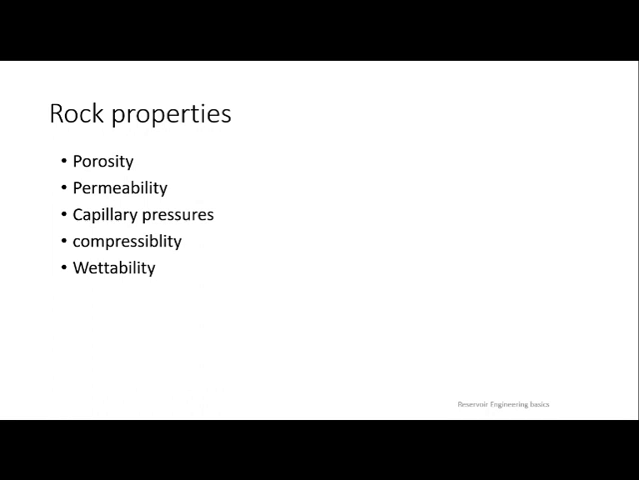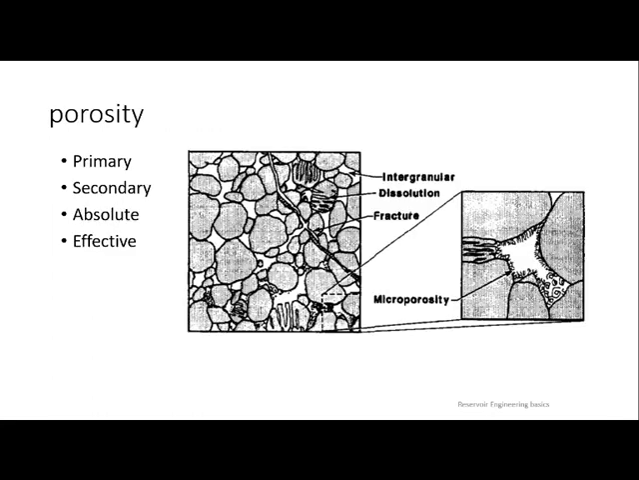Permeability has nothing to do with attracting. Any fluid can come; the rock should have an ability to allow that fluid to flow through it. How will it allow any fluid to flow through it? Only through interconnected pore spaces. When there are interconnected pore spaces, there is a chance of permeability. So these are the definitions of porosity, permeability, capillary pressure, compressibility and wettability. Let us go one by one.